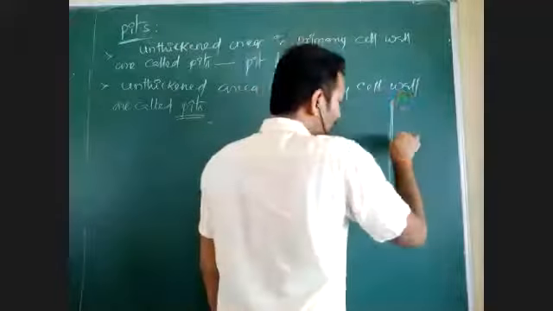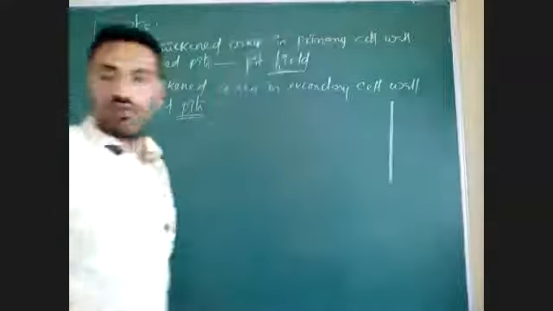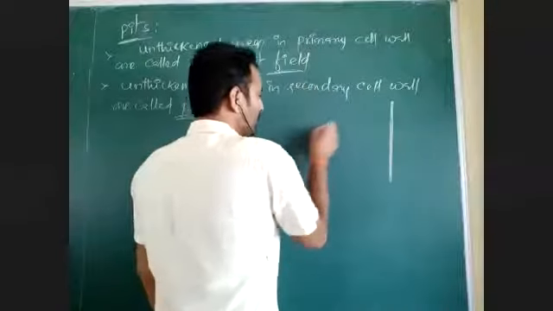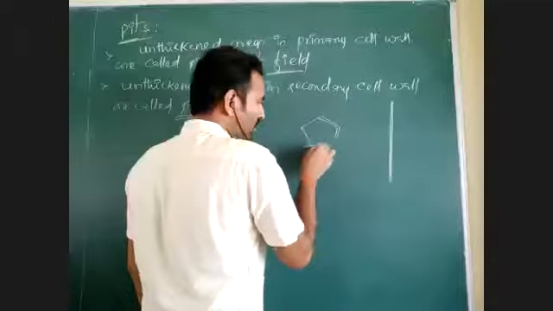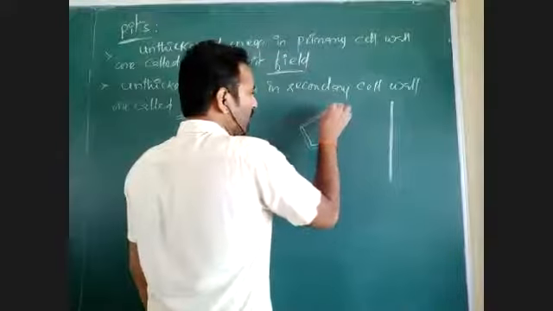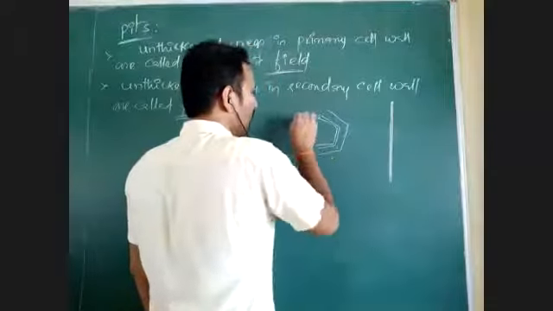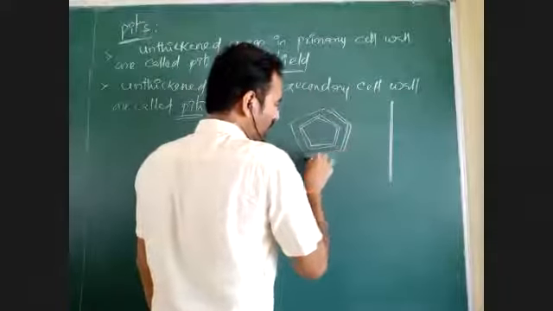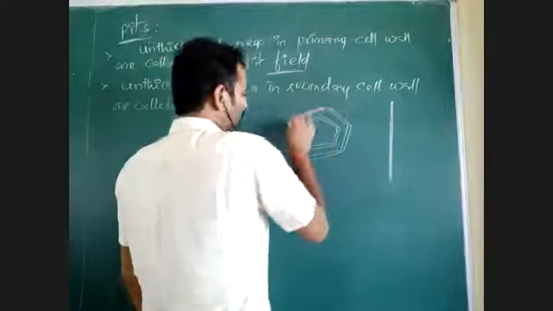The cell wall has different regions: this is the cell, the tertiary wall, the secondary wall, and here the primary wall.